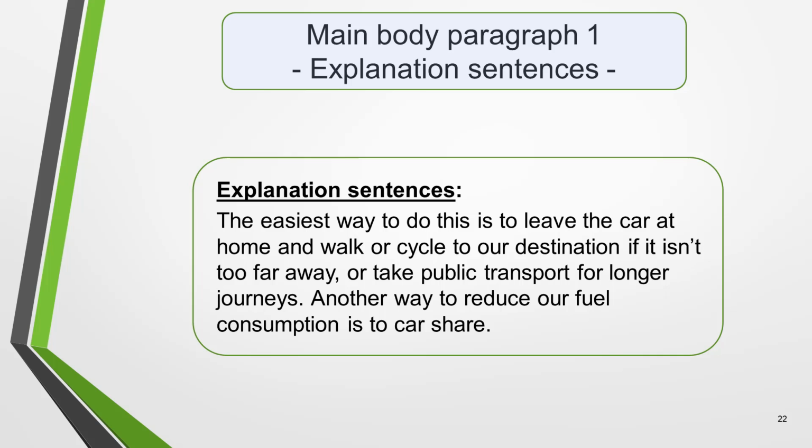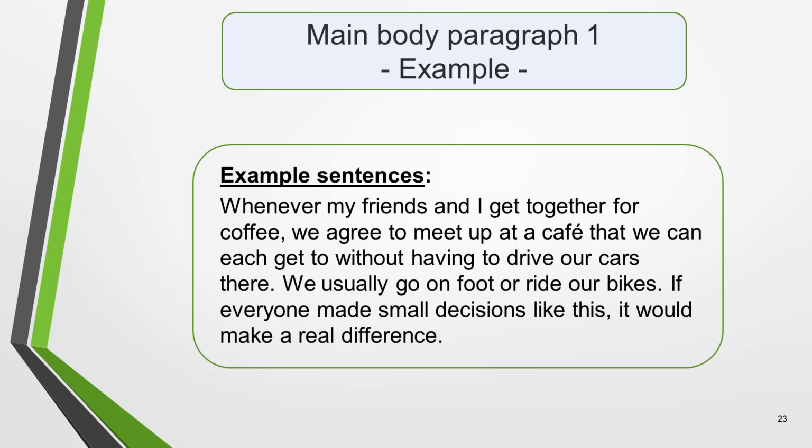Next, we must write the explanation sentences that develop the idea. For example, the easiest way to do this is to leave the car at home and walk or cycle to our destination if it isn't too far away, or take public transport for longer journeys. Another way to reduce our fuel consumption is to car share.